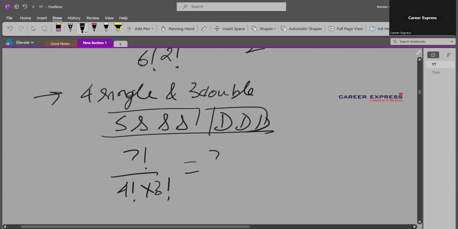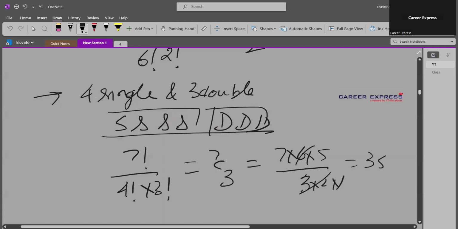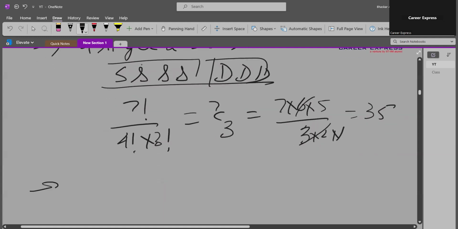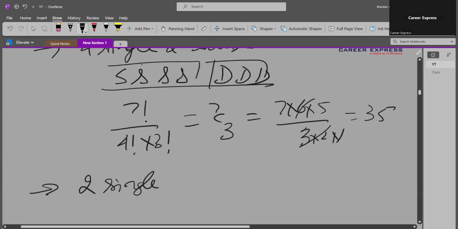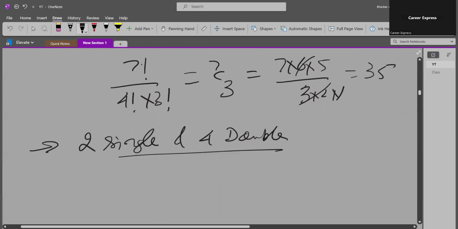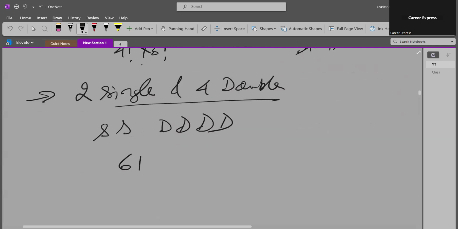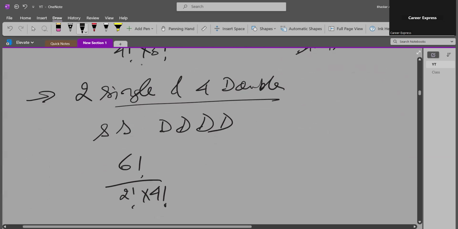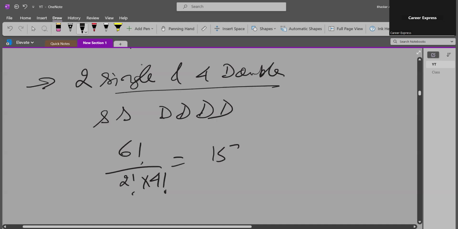So it is 7C3, which is 7 into 6 into 5 upon 3 into 2 into 1. So the answer is 35. Then 2 single and 4 double steps: 6 factorial upon 2 factorial times 4 factorial, which is 6C2. So the answer will be 15, right?